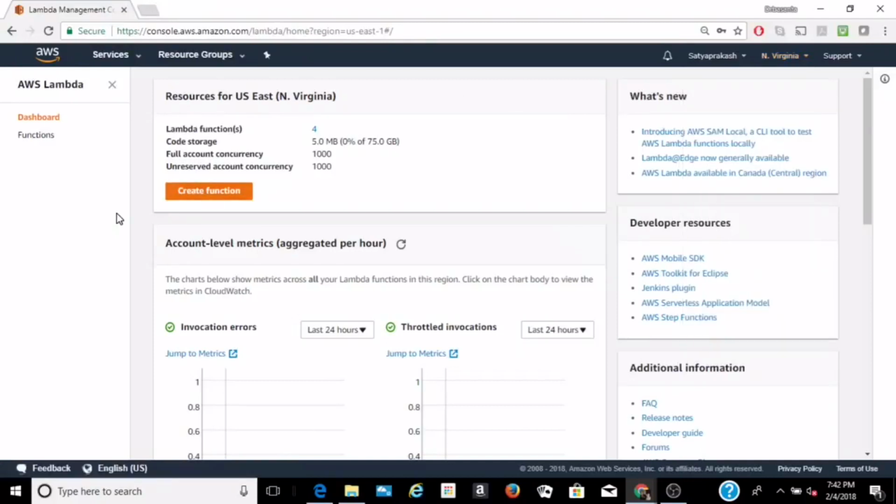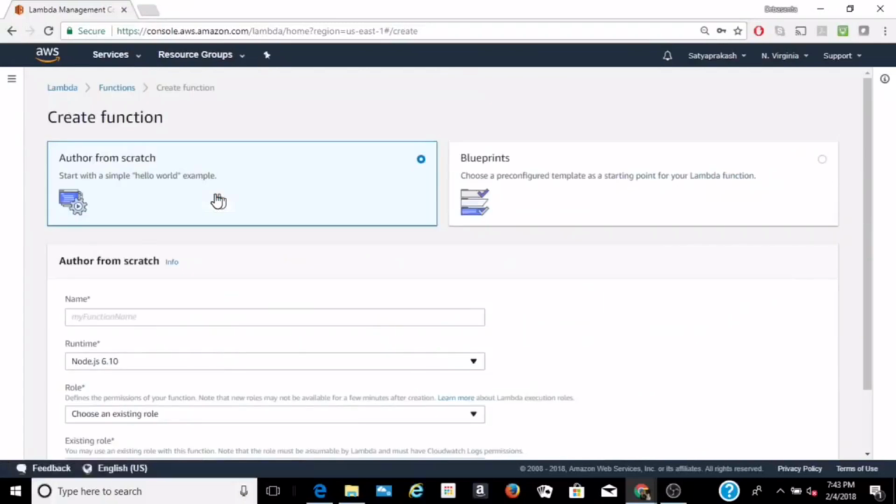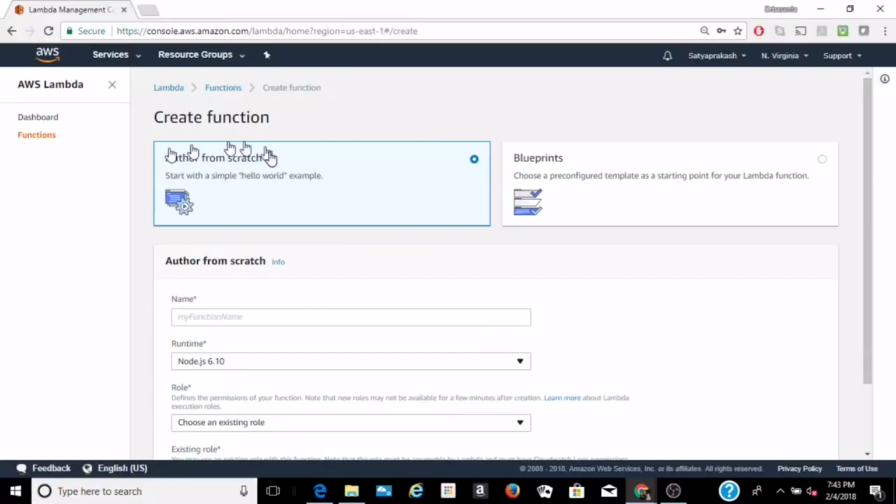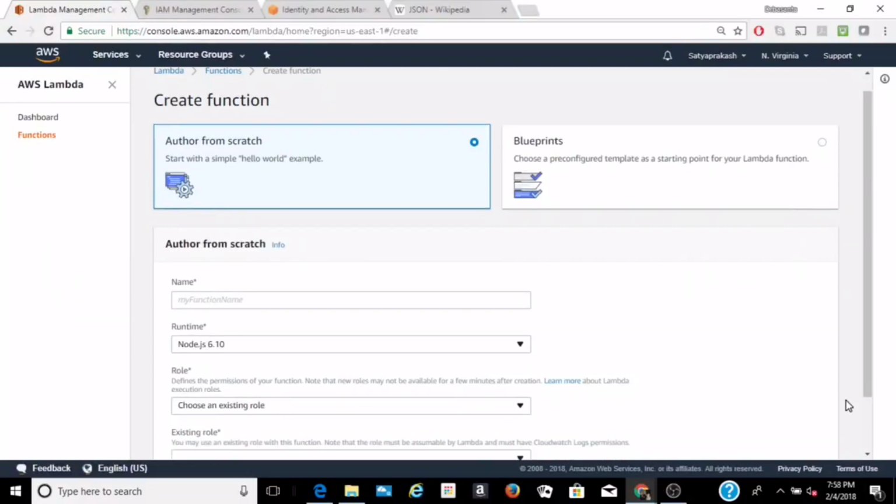There are two ways of creating a function. Either we can start creating the function from scratch, or we can select a blueprint. Let us create a function from scratch. So select author from scratch, and give a name to the function.